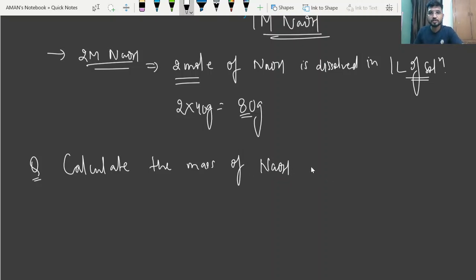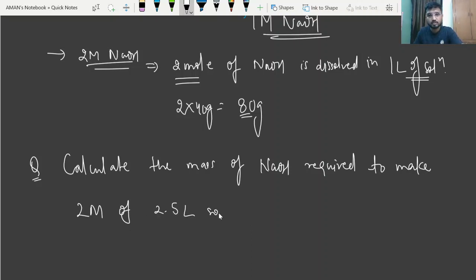Calculate the mass of NaOH required to make 2 molar and 2.5 liter of the solution. So now beta you have to make 2.5 liter of the solution, and the concentration of that solution should be 2 molar.